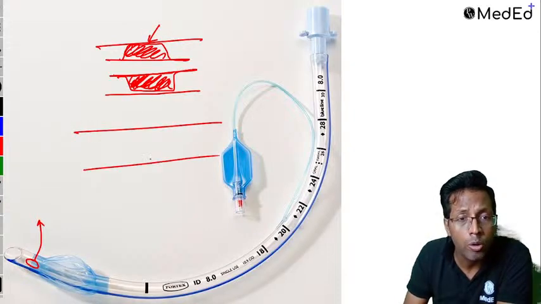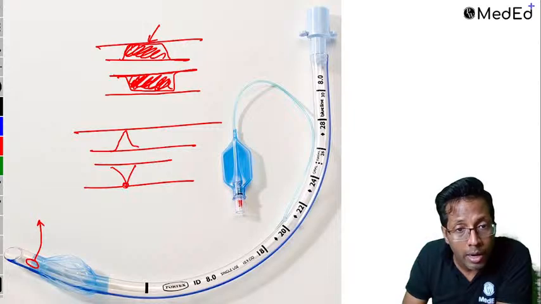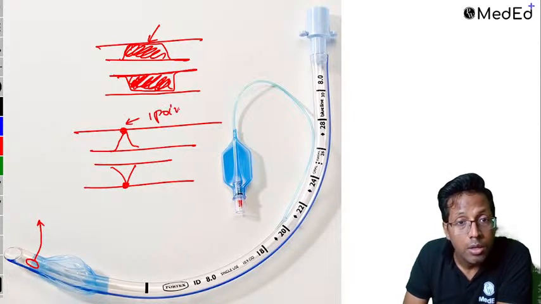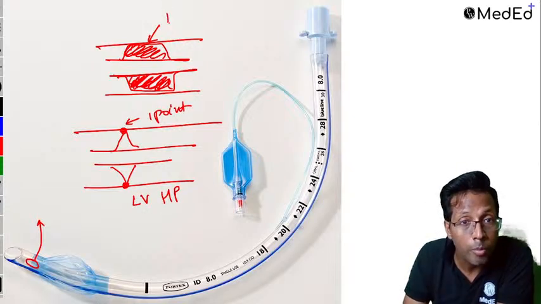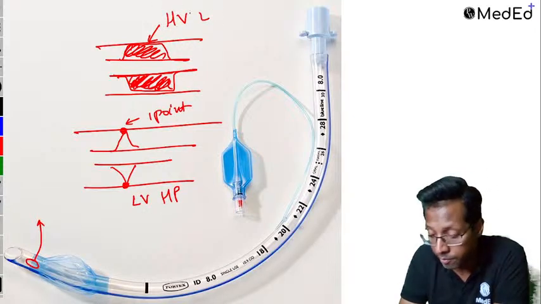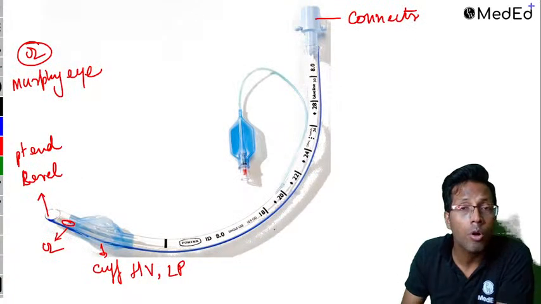Compared to another endotracheal tube, which might be low volume but high pressure. So this tube which you will see is low volume and high pressure. The volume is low, but can you see the pressure is at one point. So this is what is called a low volume, high pressure cuff, but what we normally use is a high volume and low pressure cuff. So high volume, low pressure cuff, that is important.